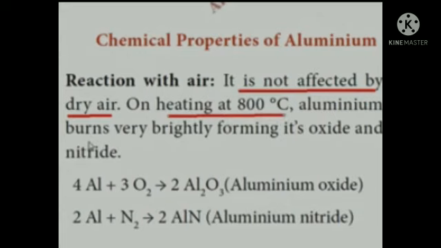What are the oxides it produces? In the air, it reacts with the two elements, that is oxygen gas and nitrogen gas, and produces aluminium oxide and aluminium nitride, that is Al2O3 and AlN. That is the first reaction.